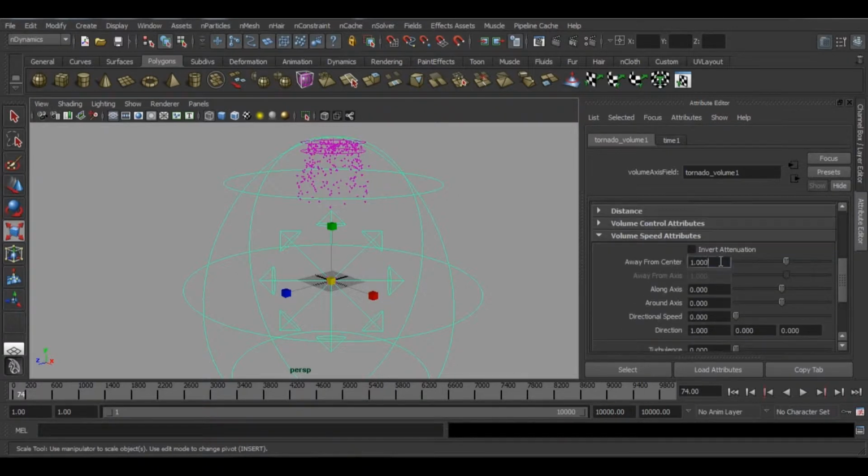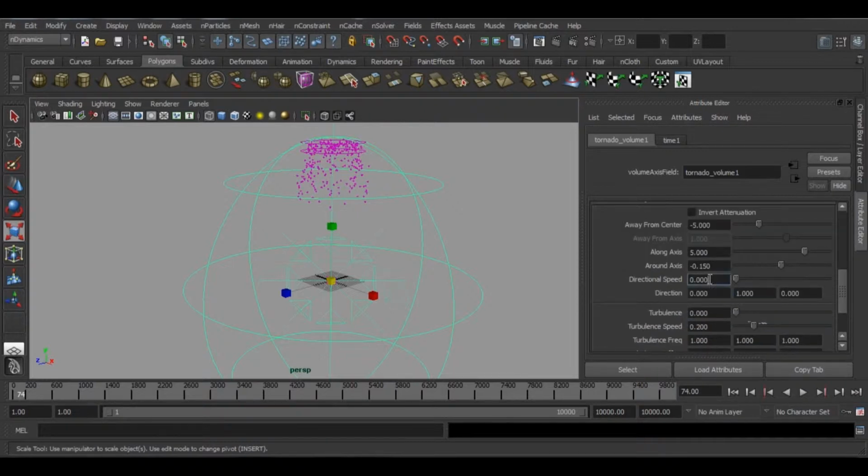Attenuation is okay. Can change these settings. We want the direction to be Y, and we can add a bit of directional speed 0.01, and here we have our tornado.